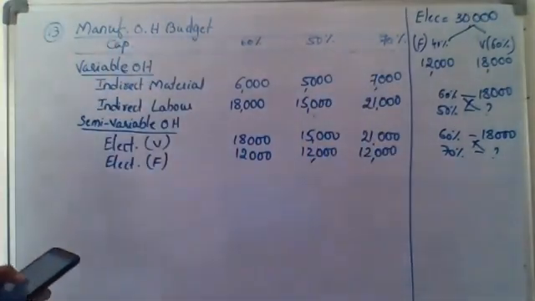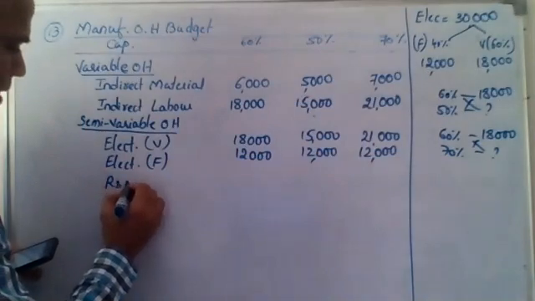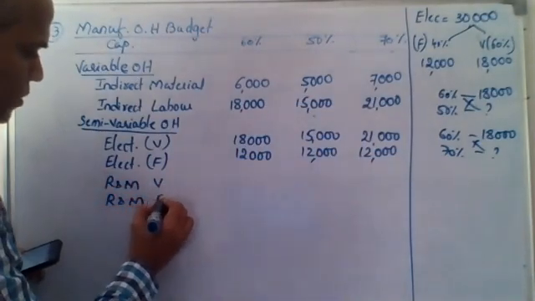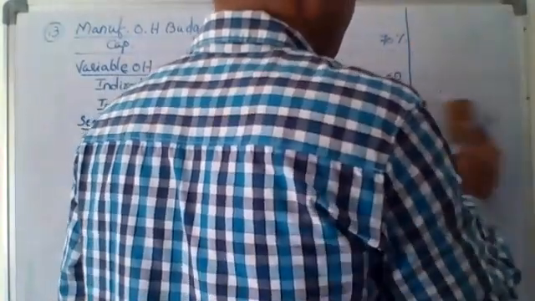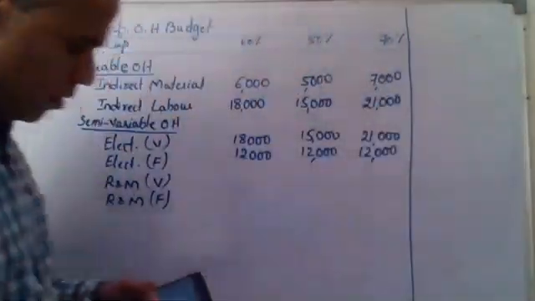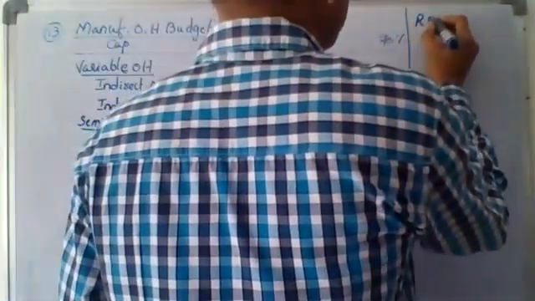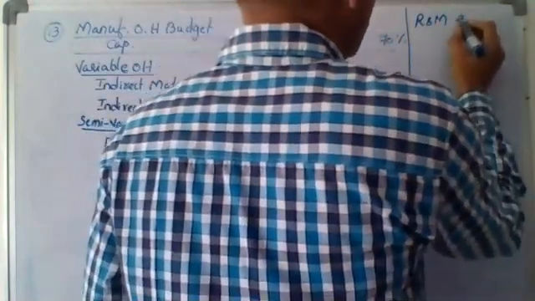Okay. Same with the other semi-variable, repairs and maintenance. Repairs and maintenance also we have a variable component and a fixed component. So let me do the same thing for repairs and maintenance also. Repairs and maintenance is given as a total amount of 3,000 rupees.